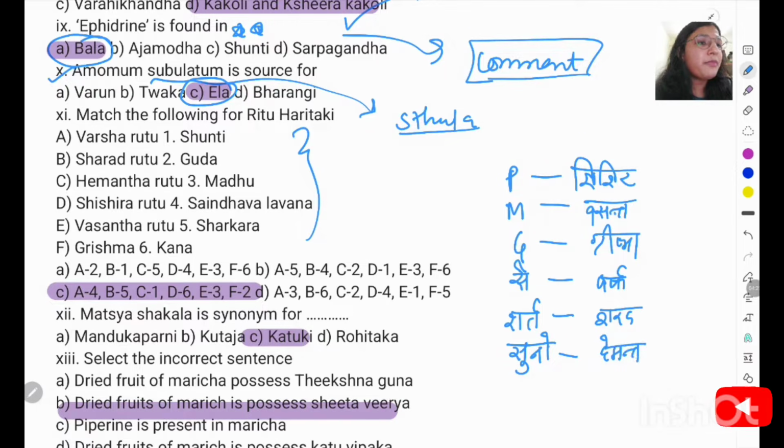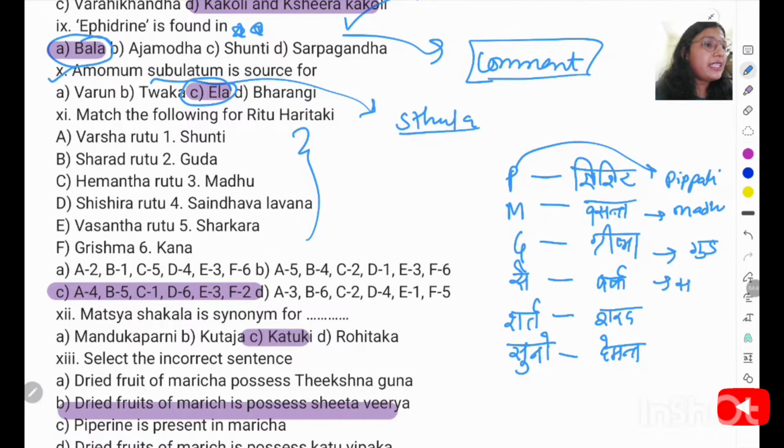So Pi goes to Pippali. In Shishira you have to take Haritaki with Pippali. M stands for Madhu. G is for Guda. Se is Saindhava. Shar is Sharkara. And Shu goes to Shunthi. So here you can match: for Varsha Ritu, we need Saindhava. So A goes with 4, and when you select the single option you can get your right answer.